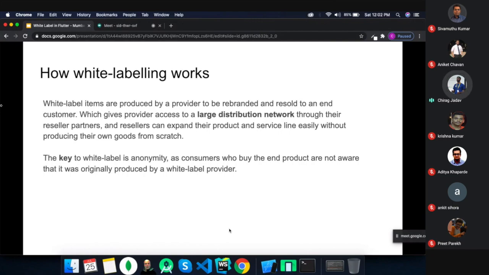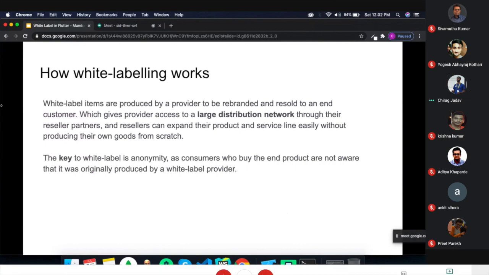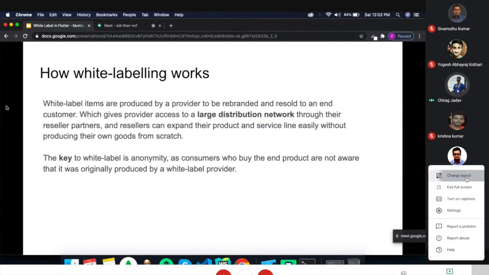So white label is a product produced by a provider to be rebranded and resold to the end consumer, which gives the provider access to a large distribution network. Resellers can sell an expensive product or service without producing their own goods from the base. That means someone has already built some feature or module, so we can purchase that module and reuse it in our application with our brand name, our functionality, our product key and our access.